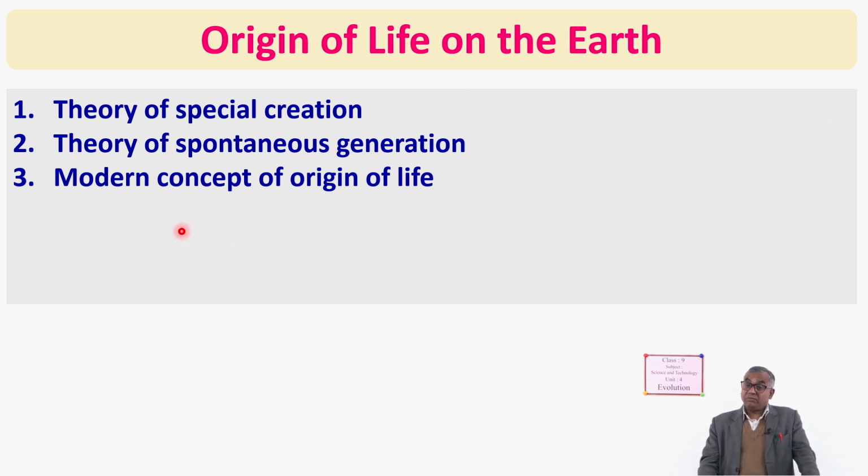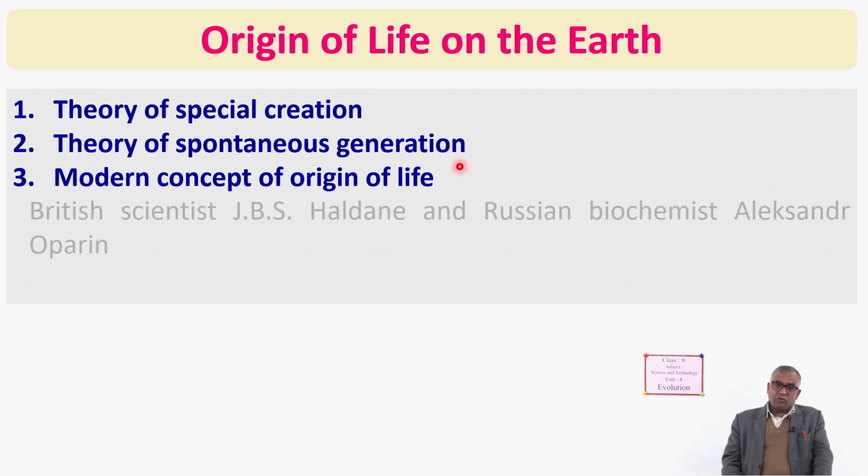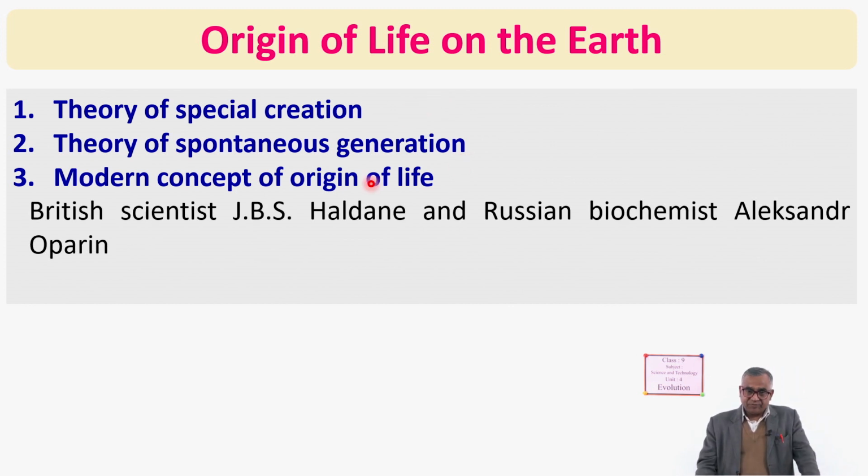And the next one is mainly about what we have to know, that is, the modern concept of origin of life. About it, mainly two scientists contributed. They were the British scientist J.B.S. Haldane and the Russian biochemist Alexander Oparin. So these two scientists suggested the modern concept of origin of life.